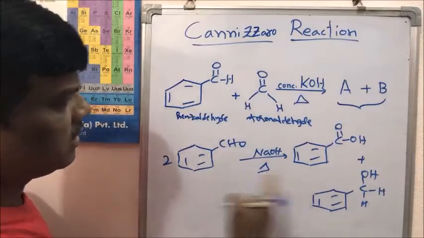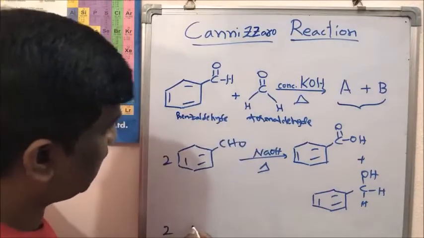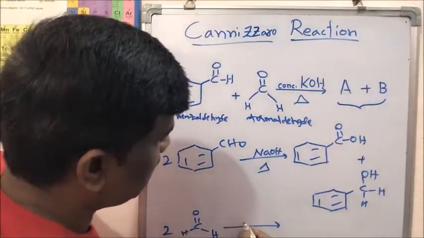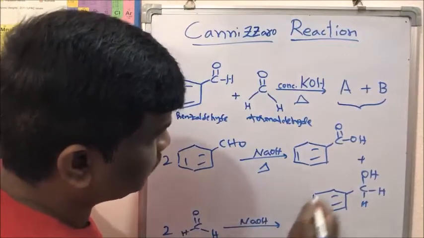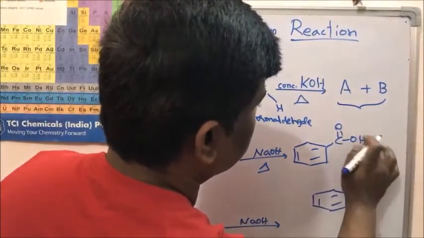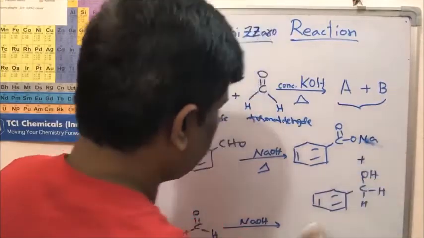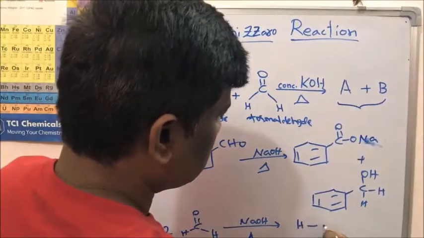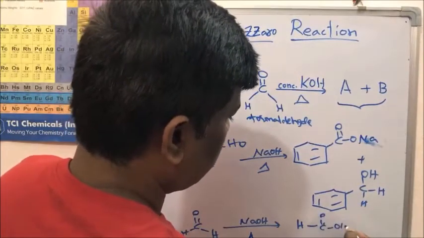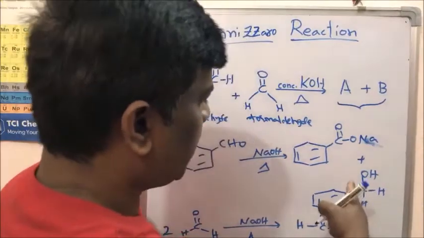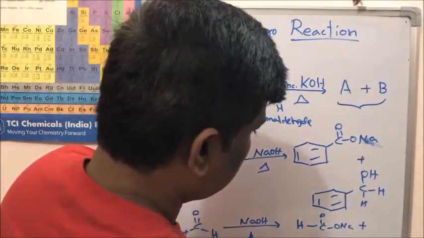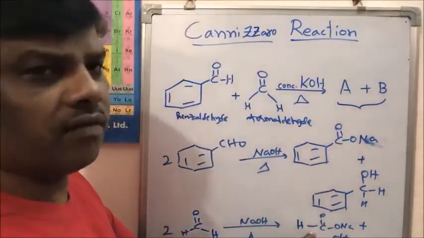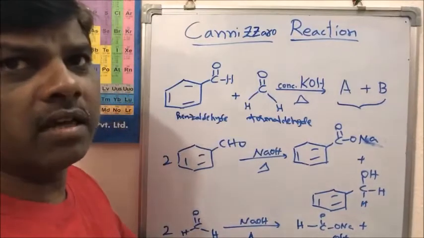If I take only formaldehyde, this is the formaldehyde. Two molecules of formaldehyde in the presence of NaOH, most of the time it will be in a salt form, right? So under heating reaction conditions it gives HCOONa, the sodium salt of formic acid, plus methanol, or I can say formyl alcohol. Formyl alcohol is nothing but methanol.